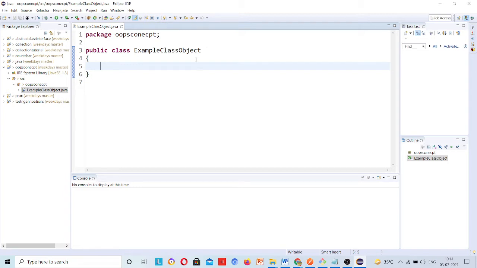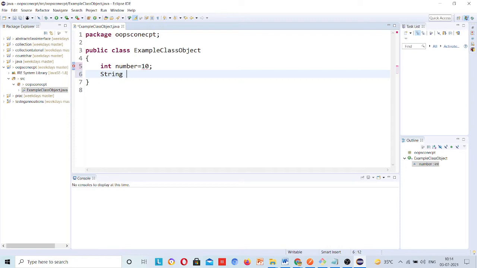Okay. So this example class object I have created, and here I will take two numbers. Integer number is equal to 10. Okay, and here I will take string name is equal to Vandan.